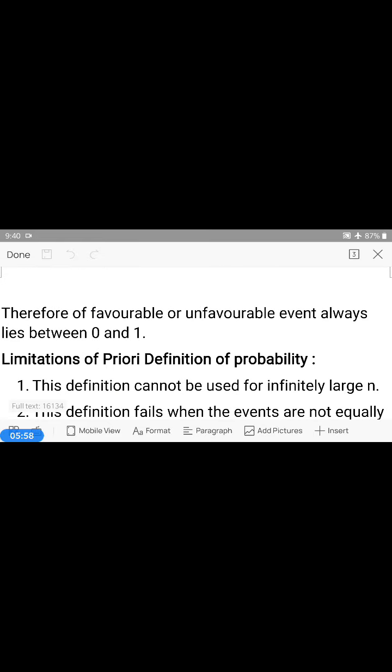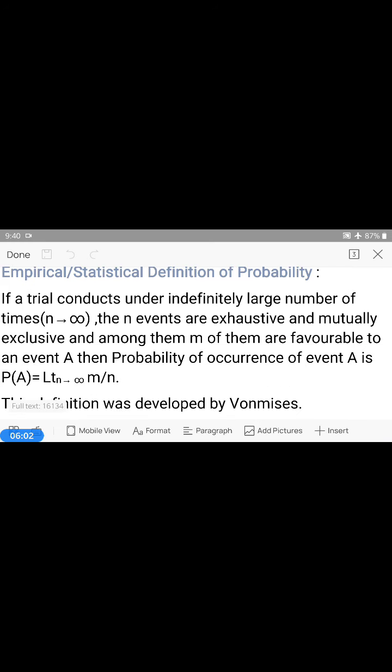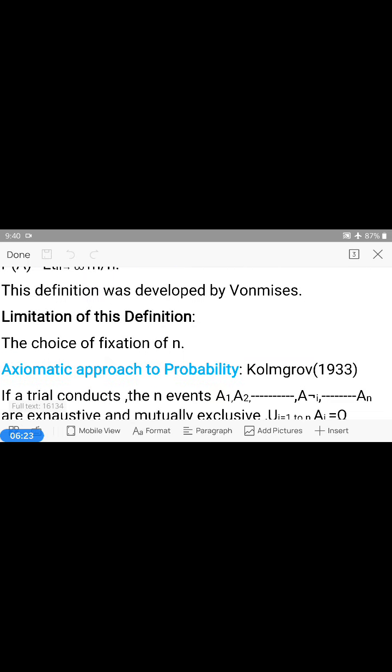Next one is statistical definition of probability. If a trial conducts, the n events are exhaustive and mutually exclusive, and the trial conducts under indefinitely large number of times. Among them, m of them are favorable to an event A, then the probability of the occurrence of the event A is P of A is equal to limit n tends to infinity m by n.